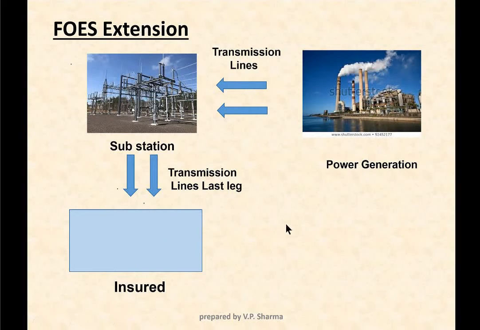Now we need to understand one more important point, that we are covering last leg of power supply. That means whatever electricity supply insured is getting from the nearest substation, if there is a loss at the nearest substation, last leg of power supply, then only it gets covered. But if something happens at the power generation plant, then this loss will not be covered because it becomes as good as second tier supplier.